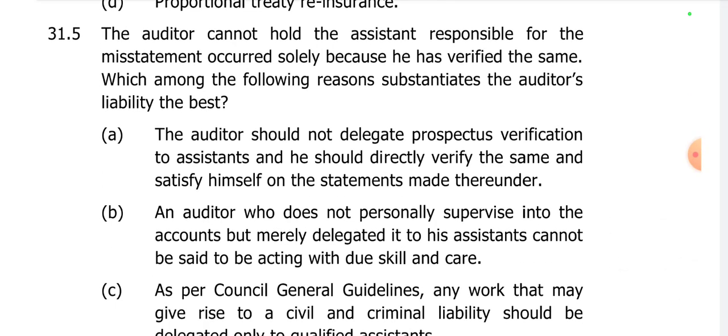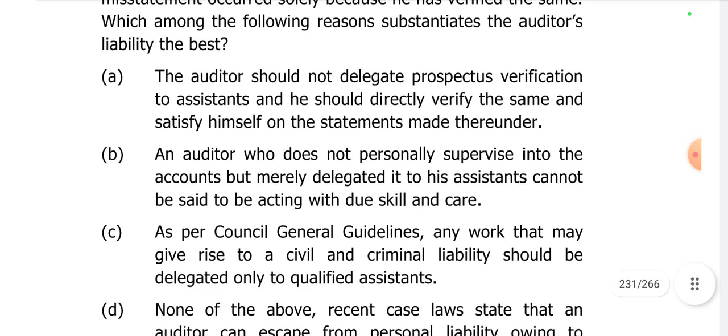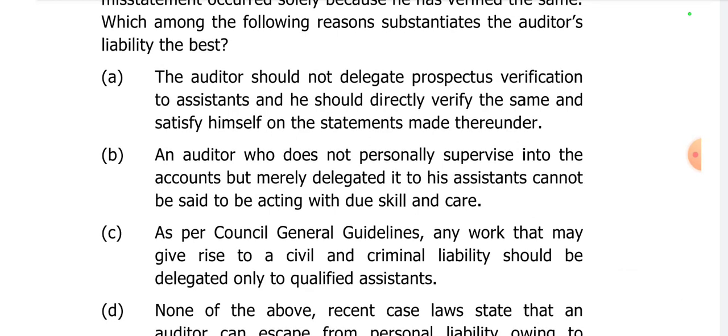31.5, the auditor cannot hold the assistant responsible for the mismanagement occurred solely because he has verified the same. Which among the following reasons substantiates the auditor's liability the best? So just because you have delegated your work to your assistants, it doesn't mean that you are acting in good faith and acting with due diligence. So auditor is held liable. So what he needs to do is personally supervise, he needs to check before he confirms things. Due to his negligence, the investor has suffered the loss.